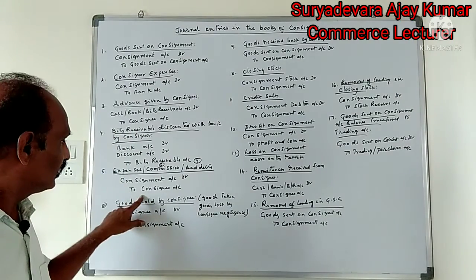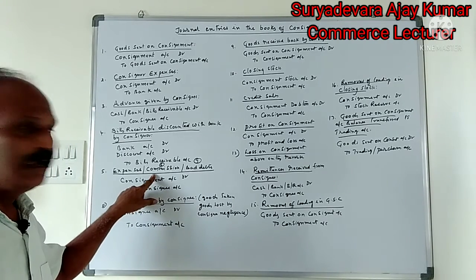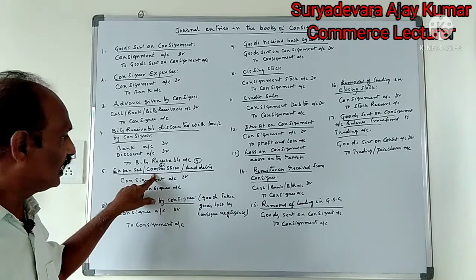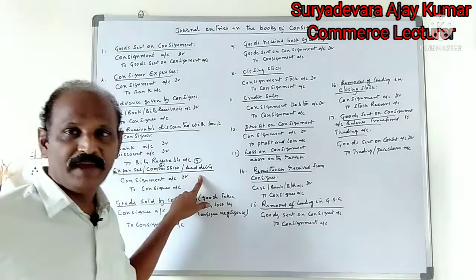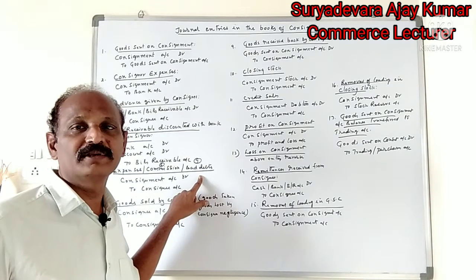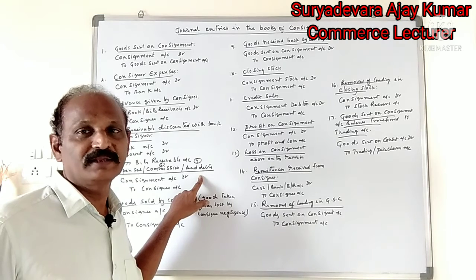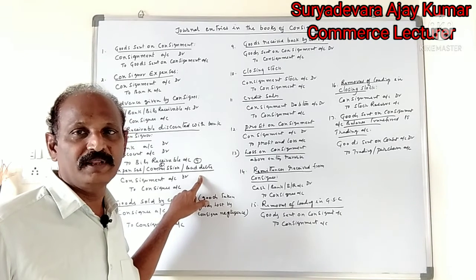Consignment account debit to consignee account, for expenses incurred by the consignee, commission paid to the consignee, and bad debts. If the del credere commission is not paid by the consignor to the consignee, that loss is borne by the consignor, not by the consignee.